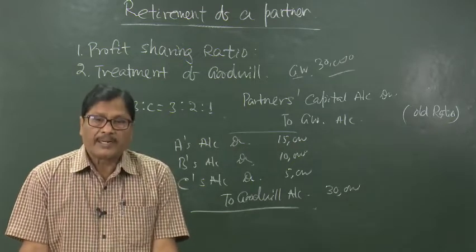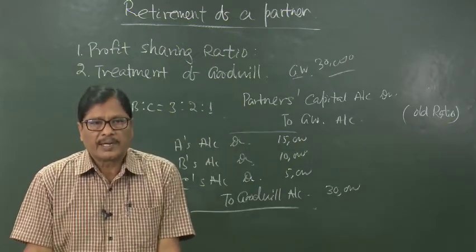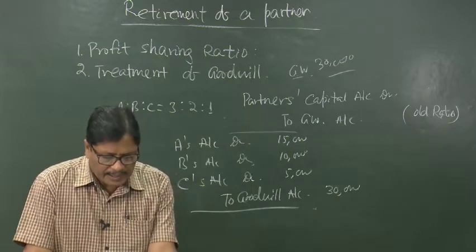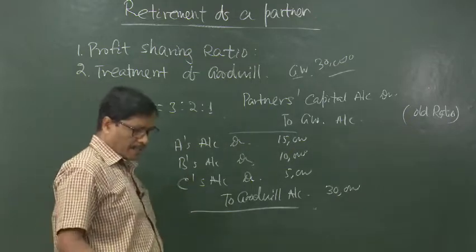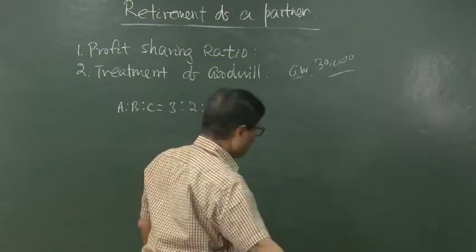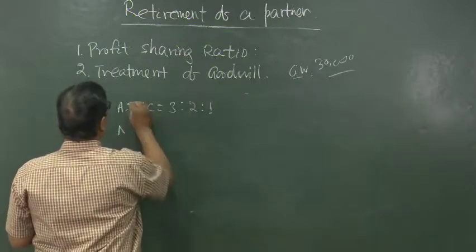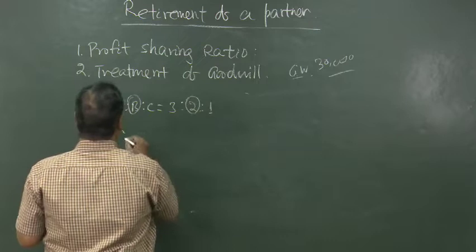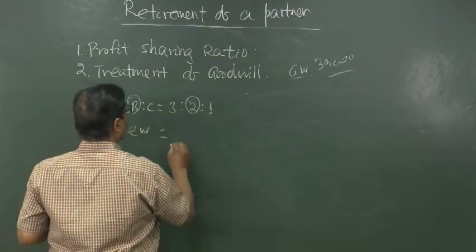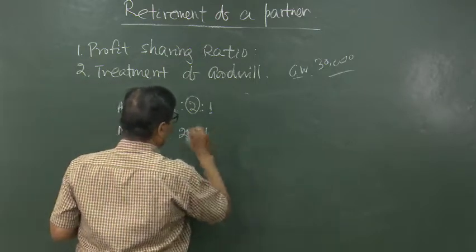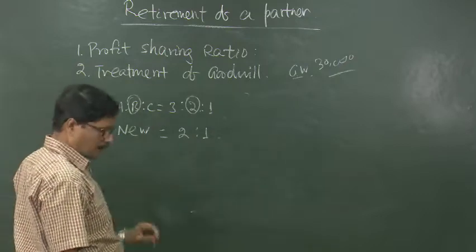That will be debited in which ratio? That will be debited in the gaining ratio. So, in this example, if we continue, suppose the new profit sharing ratio, when B goes away, is 2:1, then how will it be done?